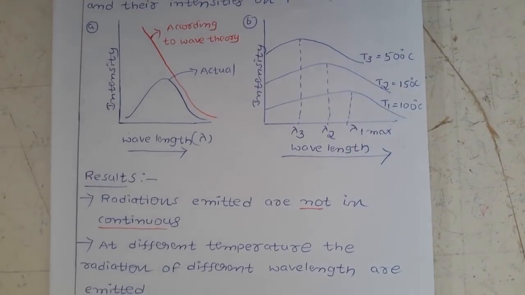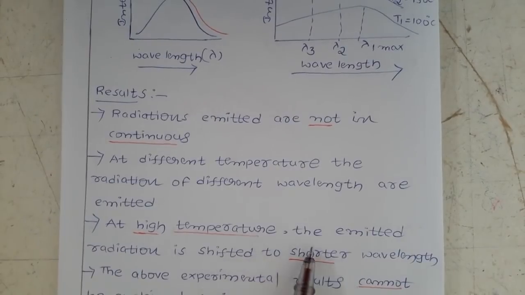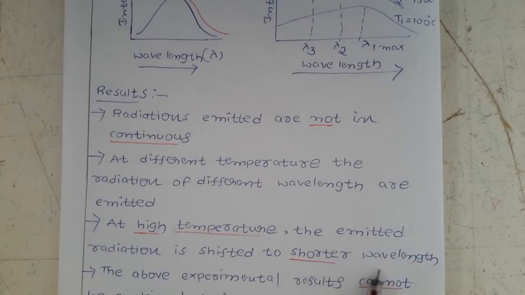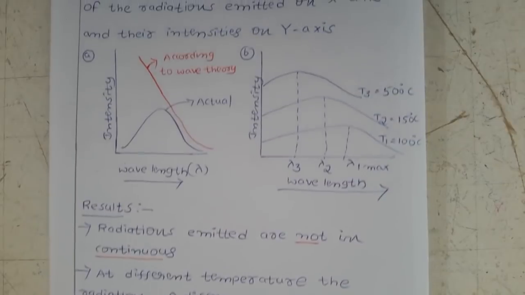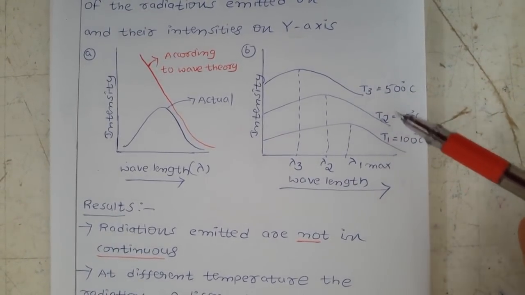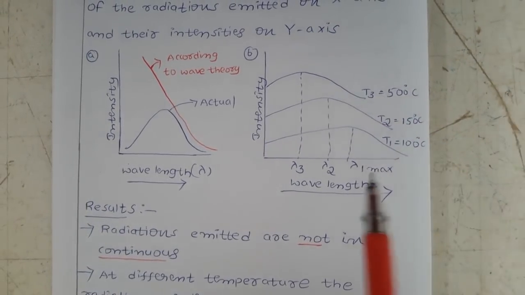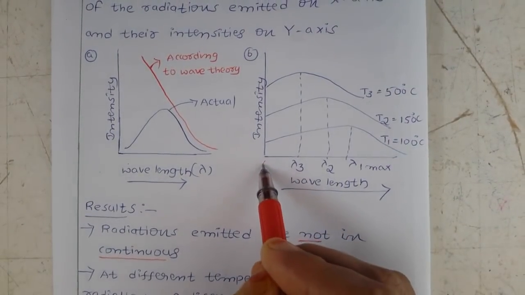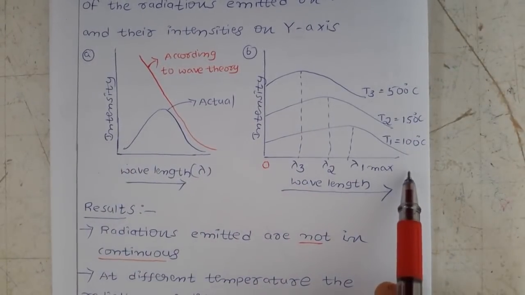Next, at higher temperature, the emitted radiation is shifted to shorter wavelength. What is the meaning of that? Again, if you go to this graph, the temperatures T1, T2, T3 are 100, 150, 500. If you see the lambda values, moving from zero, from left to right, the values increase in the graph.